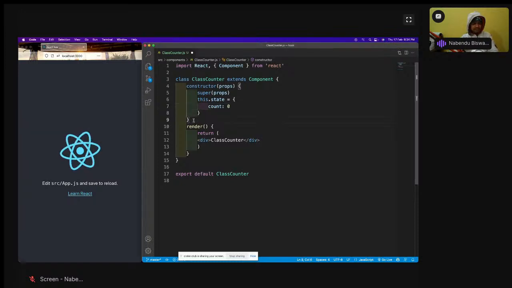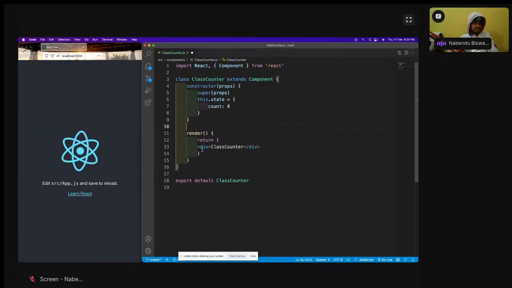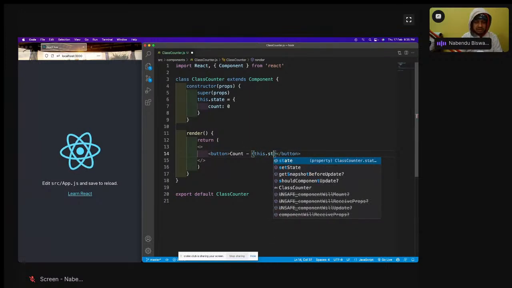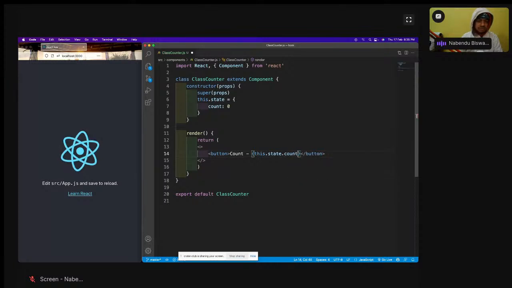A simple counter we are going to create, and then here let me have a button, and the count will be this.state.count. Let me save this much first, and let me see whether it is coming.